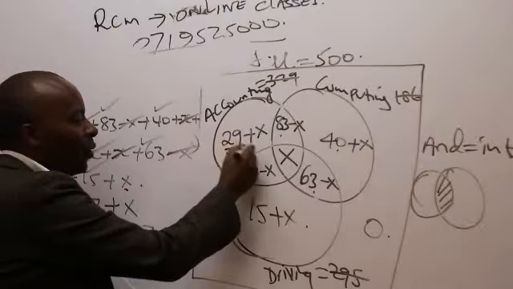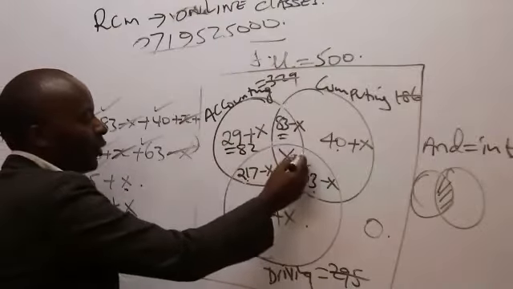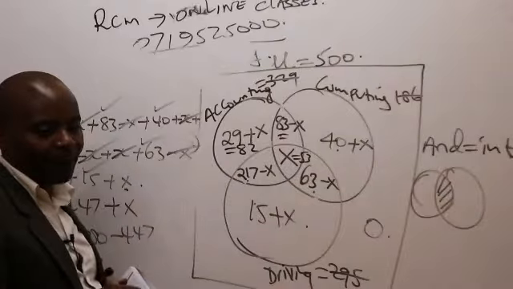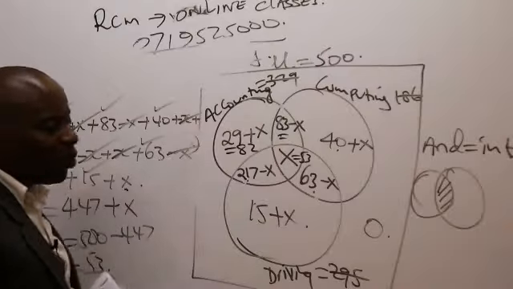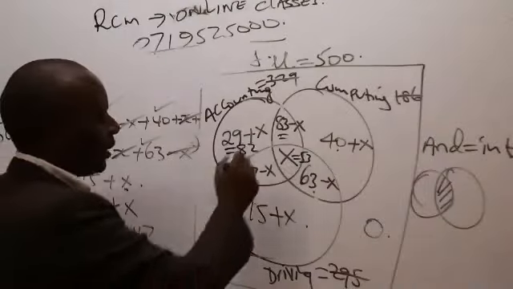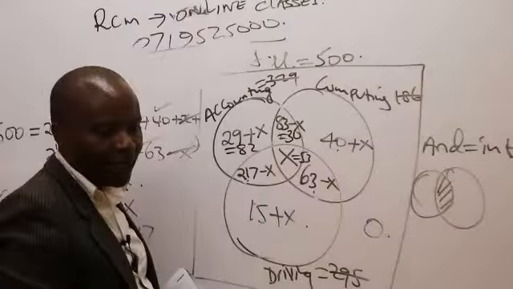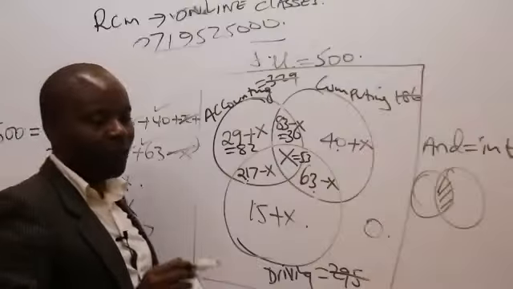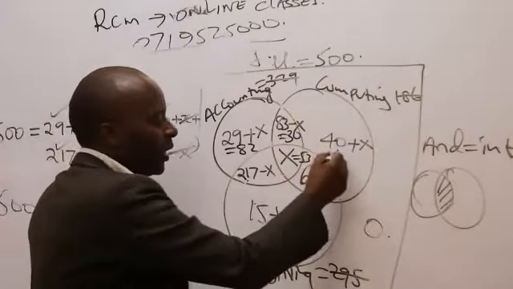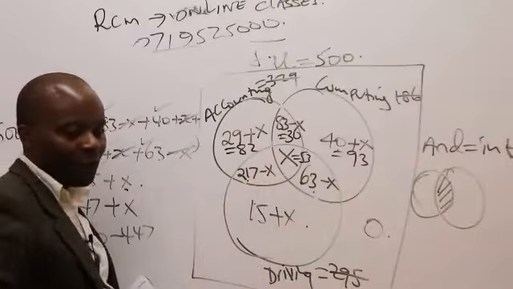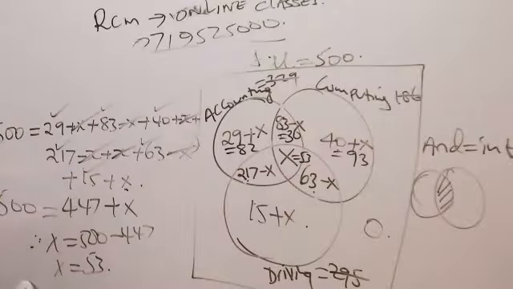So this is 82. How about this? This is 53. How about this? This space is 83 minus x, 83 minus 53, which gives 30, right? That must be 30. And then we have 40 plus 53, which gives me 93. Then please come to this other segment, 217 minus 53. What figure will that give me?